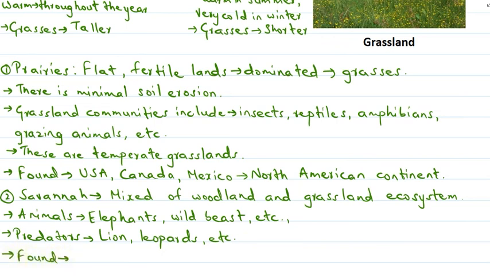Savanna grasslands are mainly found in South Africa, India, and also in Australia.